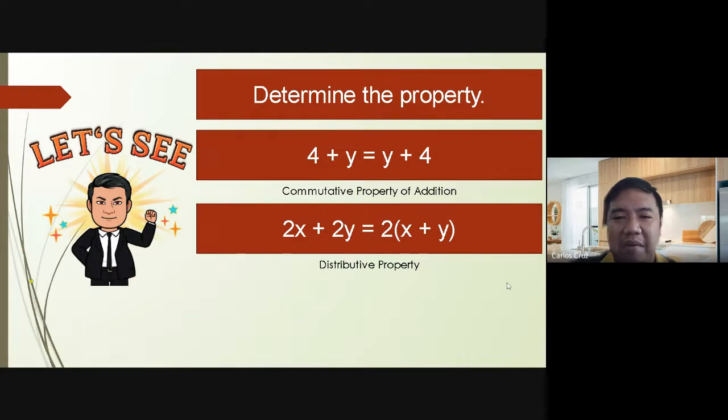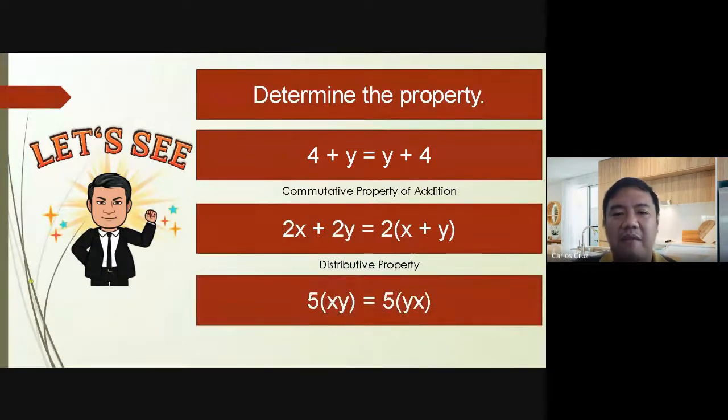Next, how about 5 times xy is equal to 5 times yx? May grouping symbol pero ang pinalitan lang ay yung nasa loob. xy, ibig sabihin x times y, and then yx, y times x. So that means that is under the commutative property of multiplication.